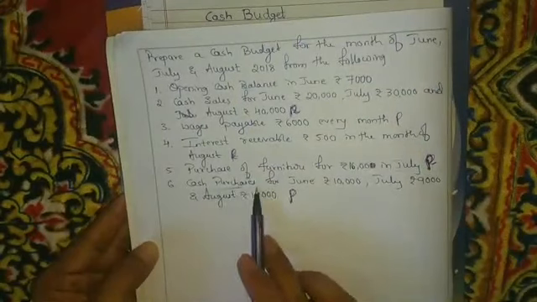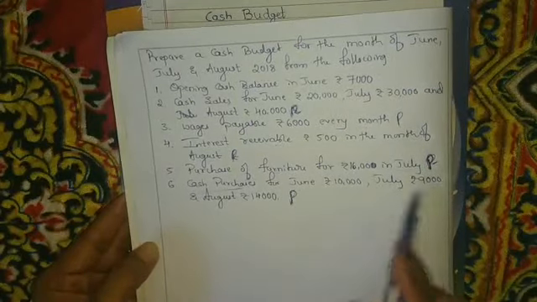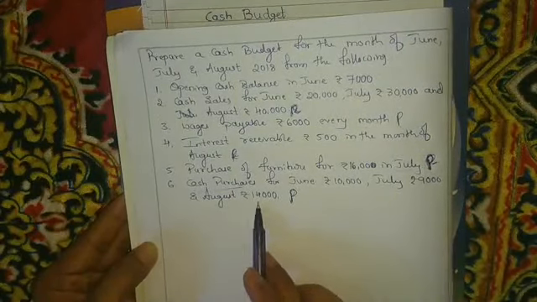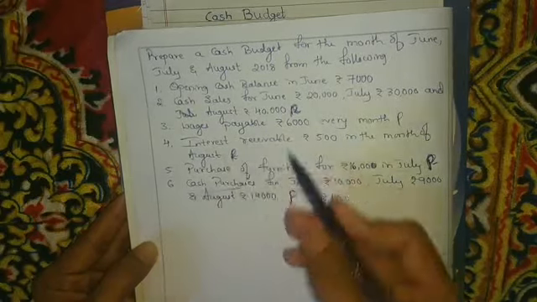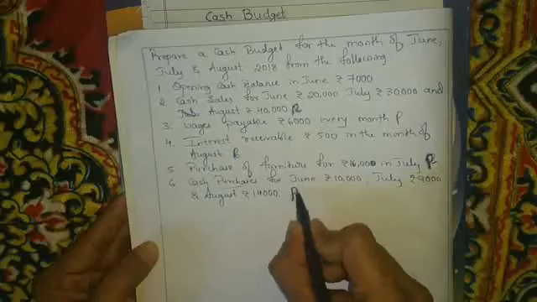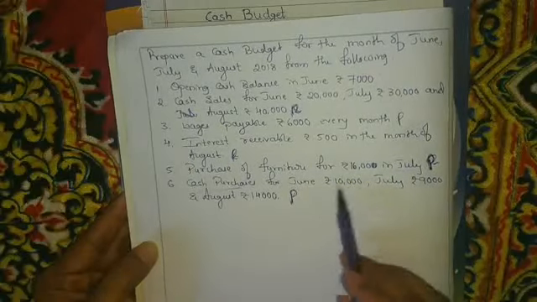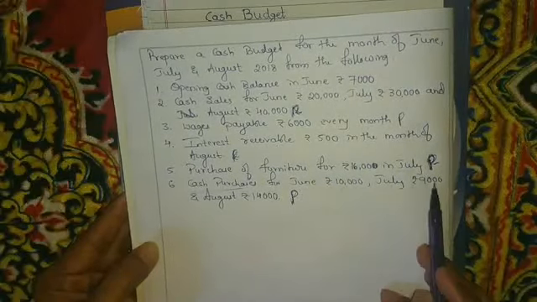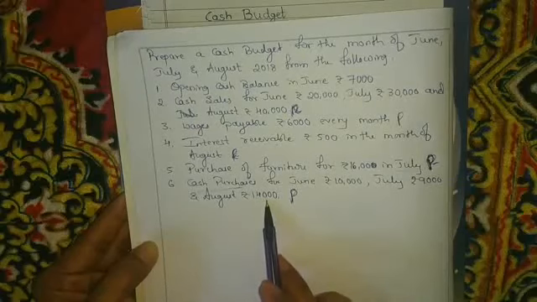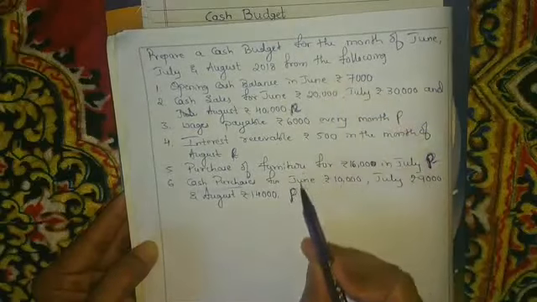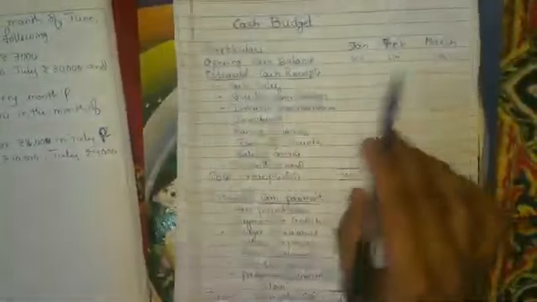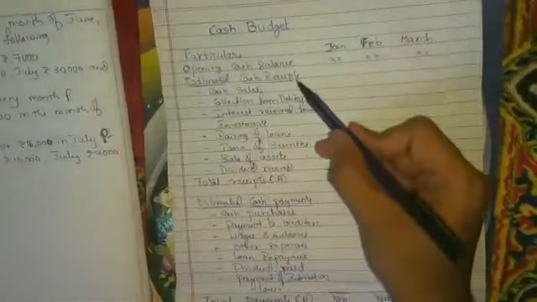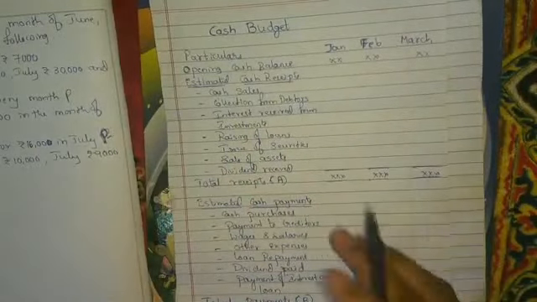Next, cash purchases for June 10,000, July 9,000 and August 14,000. When we make a purchase, we pay cash, so that will become payment. So we have categorized all the items as receipts and payments. We have to go as per the format, so we make the format out of this and put the receipts and payments in the format.